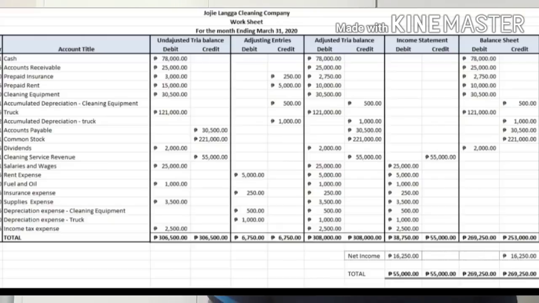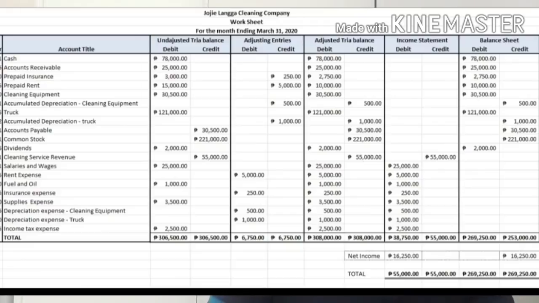Balance sheet is a financial statement that includes the asset, liabilities, and stockholders' equity accounts. So to summarize, all the revenue and expense will go to the income statement, but the cash, asset, liabilities, and stockholders' equity accounts will go to the balance sheet.